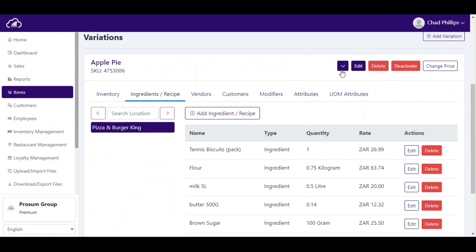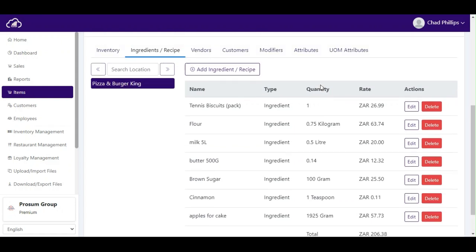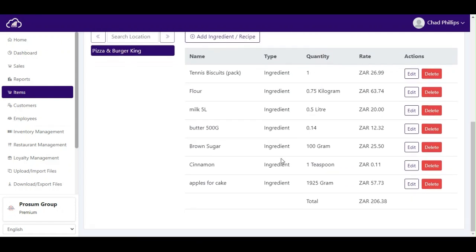Next, as you can see, we added all ingredients to our ingredient list. At the bottom we have a total of 206 rand and 38 cents, which represents the cost to create the apple pie.